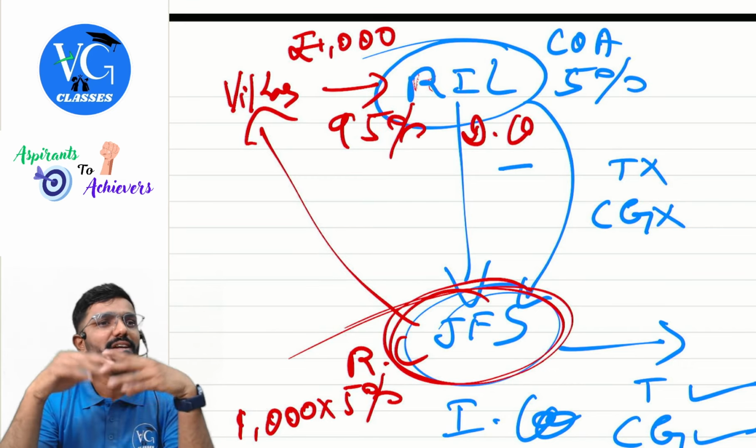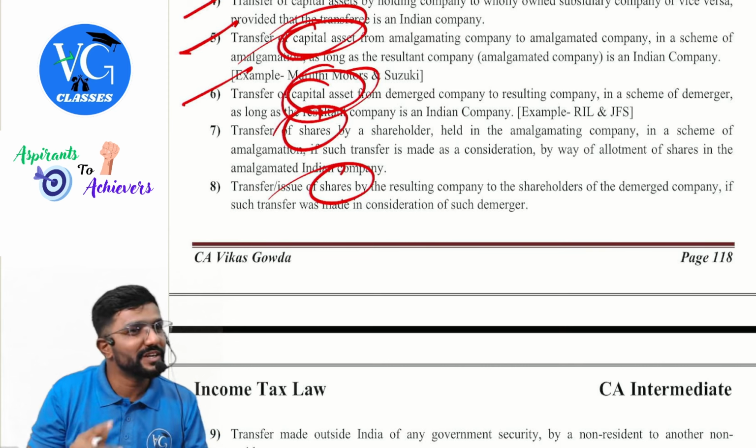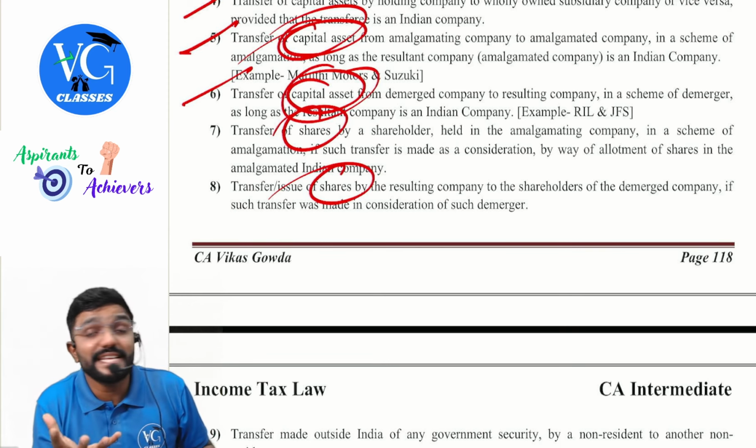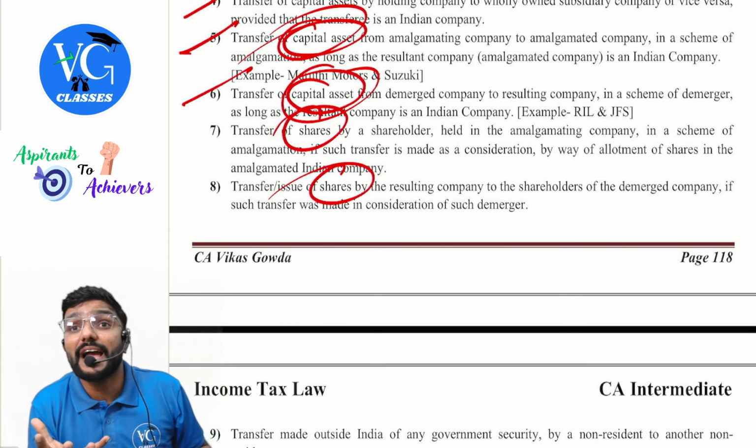Hope you guys got clarity. So that is all about it, guys. If assets are transferred also, see, these 2 points are about assets. The next two points are about shares. If shares are transferred from one person to another due to amalgamation or demerger, sir, is it a transfer? No. If capital assets are transferred from one company to another company, is it a transfer? No, provided the receiver is an Indian company. Okay, sir.